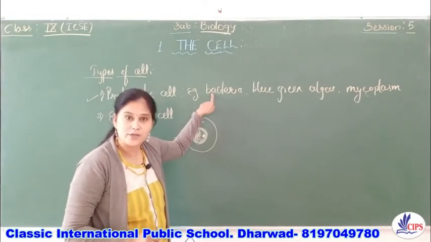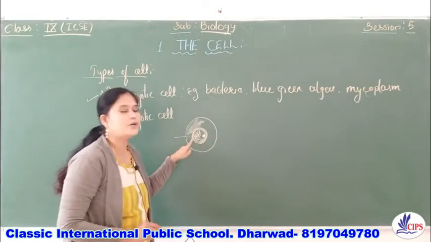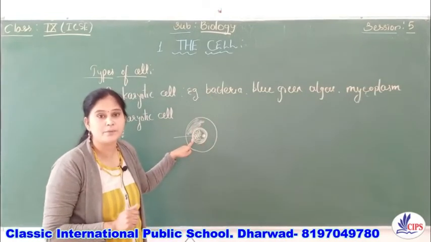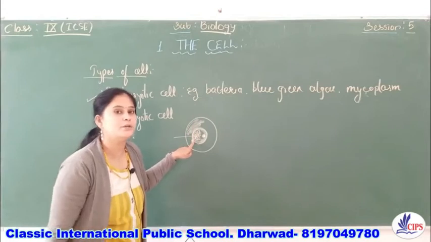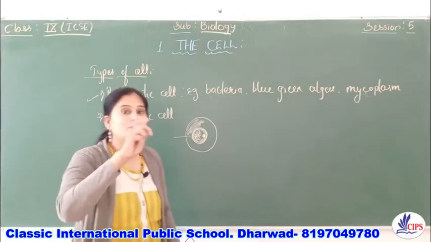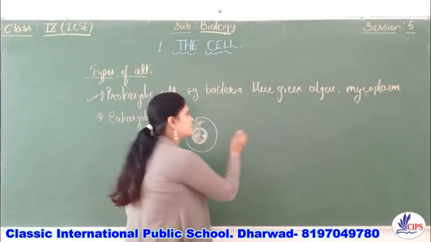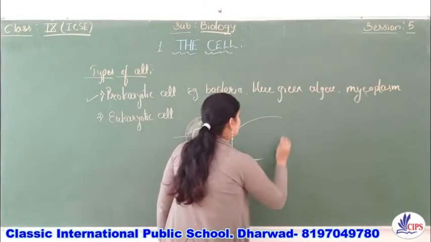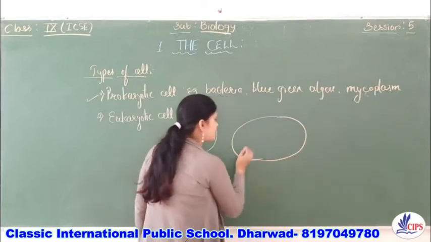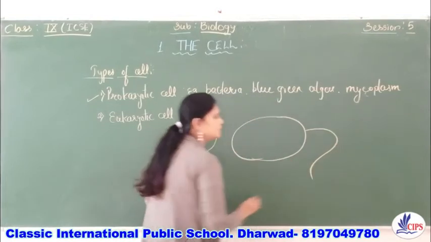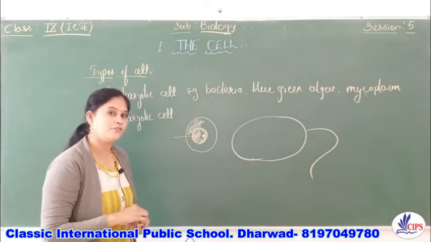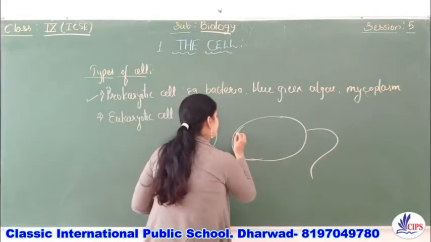Now in a prokaryotic cell, if the nucleus is not bounded by the nuclear membrane, then what about the nuclear material? Yes, the nuclear material is scattered in the cytoplasm itself. Children, tell me, which diagram is this? This is the structure of bacteria, right?